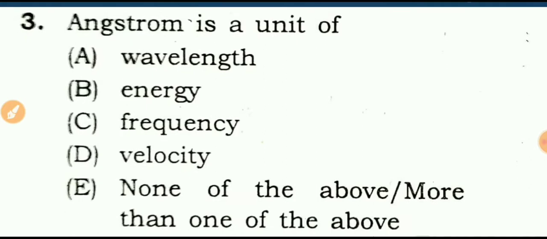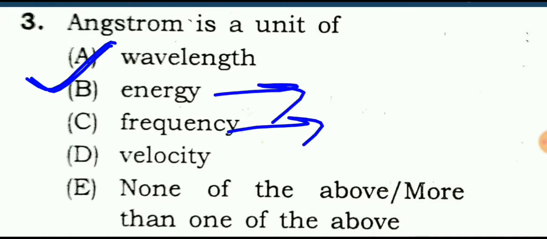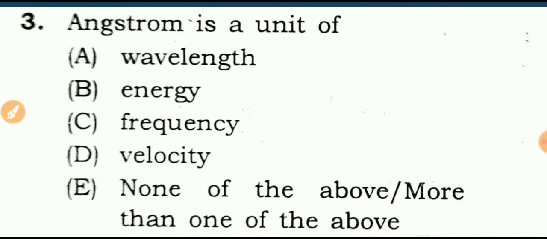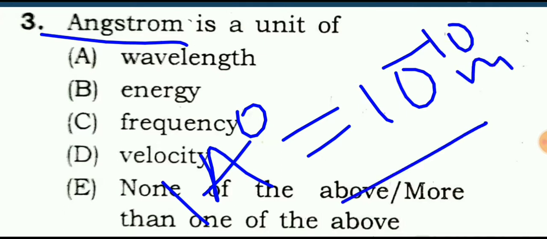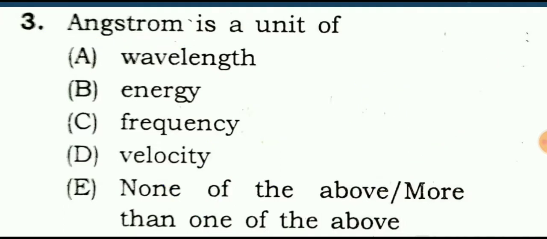Okay, angstrom is a unit of wavelength. Angstrom is a unit of wavelength, while the unit of energy is joule and frequency is hertz and velocity is meter per second. Okay, and you should remember 1 angstrom is equal to 10 to the power minus 10 meter.